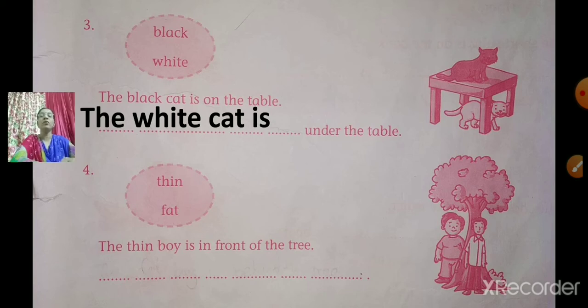Now we'll go to the next one. Number 4. See the circle, thin and fat. See in the circle, opposite of thin is fat.